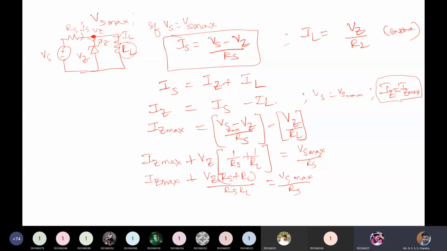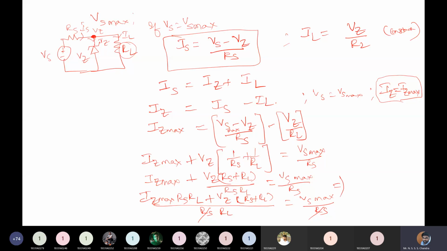So from this what you are going to get? Iz max into Rs Rl plus Vz into Rs plus Rl by Rs Rl equal to Vs max by Rs. So Rs gets cancelled.